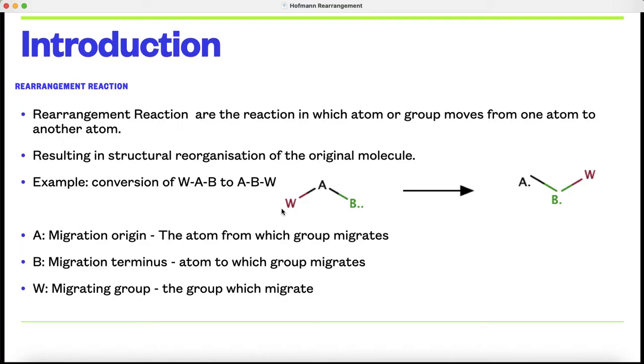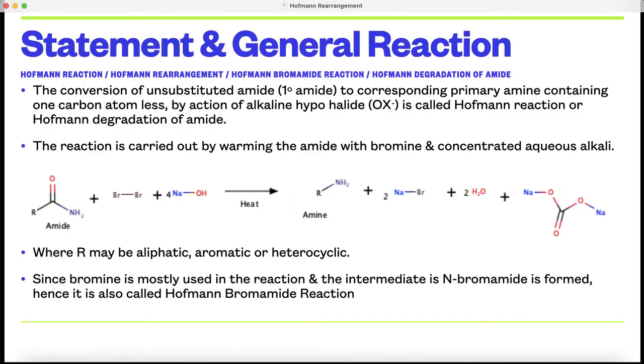In the reactant, this migrating group is attached to the atom A. In the product, the migrating group is attached to the atom or group B. This is the rearrangement, and this type of reaction is known as a rearrangement reaction. There is only a change in the structural form. Let us see the statement of Hofmann rearrangement reaction.